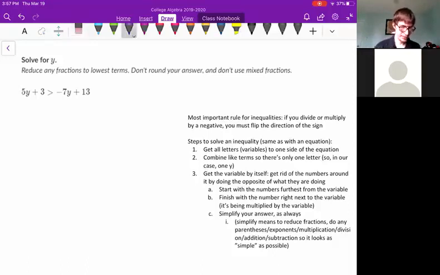But let's start with the first step. The first step is to get all of the letters, all of the variables, to one side of the equation. So you notice there's a 5y on the left and a negative 7y on the right.